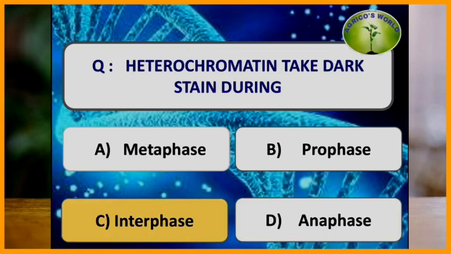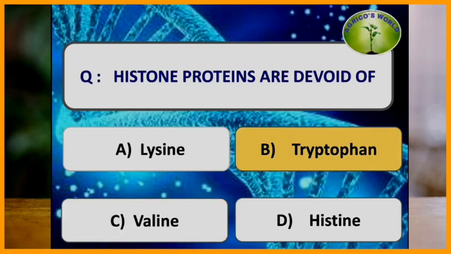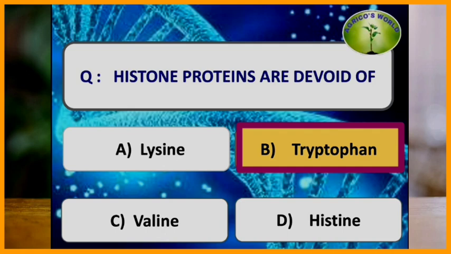Heterochromatin takes dark stain during which stage? Heterochromatin takes the darker stain during the interphase, but it takes the lighter stain during the metaphase, and heterochromatin is the inactive region of the chromosome. Histone proteins are devoid of which of the following? They are devoid of tryptophan.